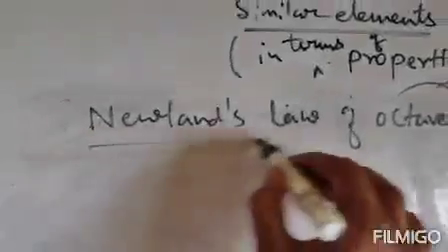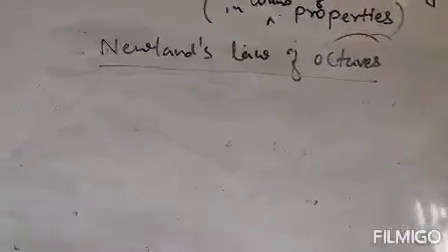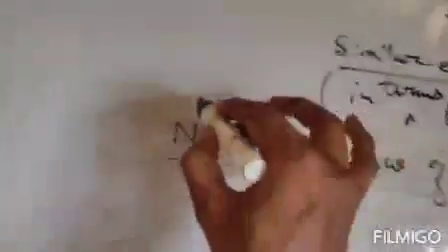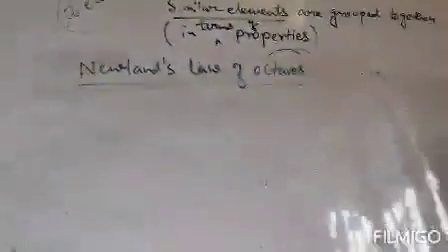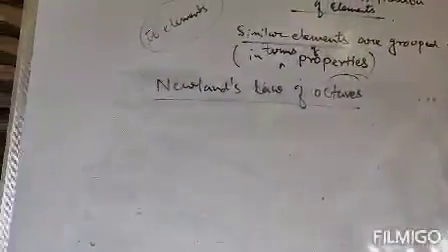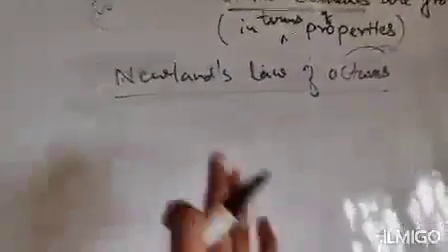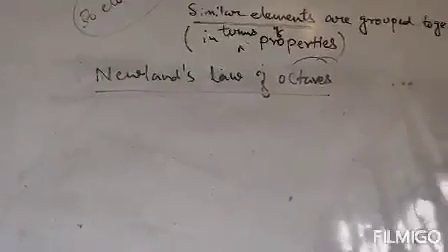He postulated this law, and when Newlands proposed it, only 56 elements had been discovered. At that time, only 56 elements were known. Clear? And he postulated that when elements are placed in order of increasing atomic masses,